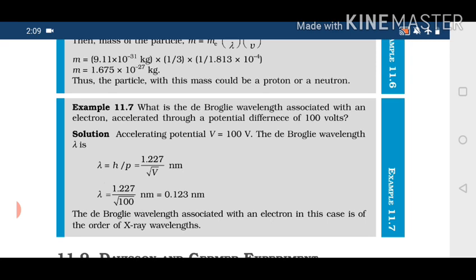And lambda is 1.227 divided by the square root of V, and the square root of 100 we know is 10, so it simply comes out to be 0.123 nanometer.